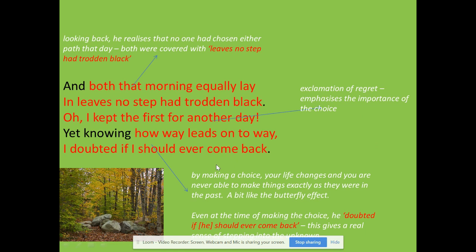The third stanza of the poem continues to talk about the possibilities. What could happen if he chose one road over the other? He has to make a decision. He makes a decision. He looks at the path and decides that the path he wants to take looks like fewer people walked on it. He decides to go, but he still has a hope that maybe one day he'll be able to go back to the choice that he hasn't made.